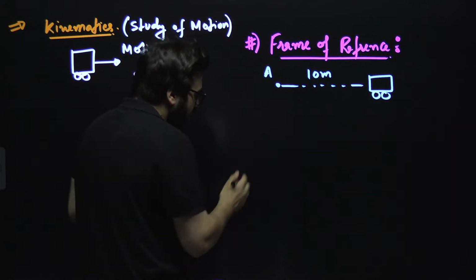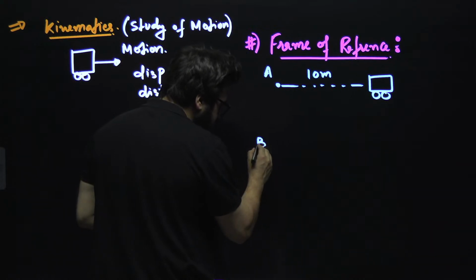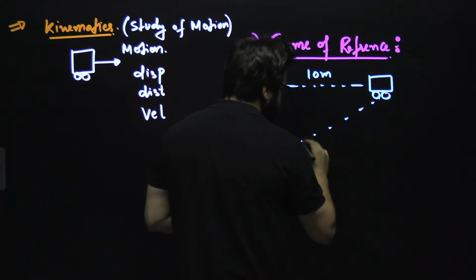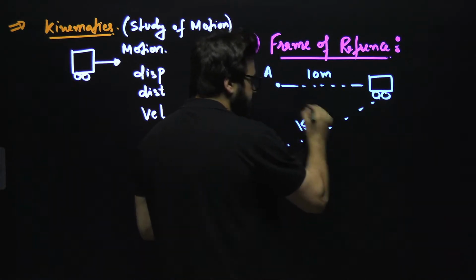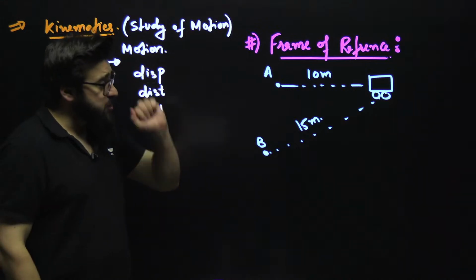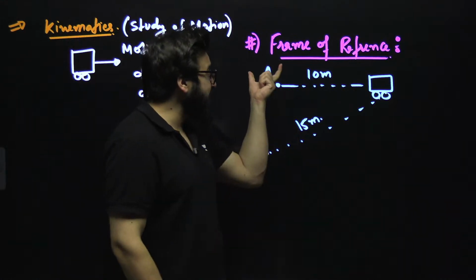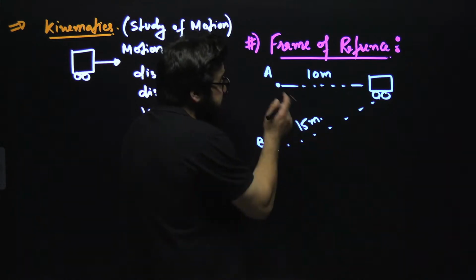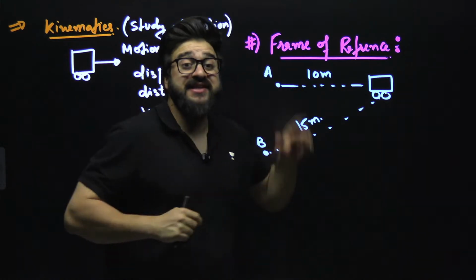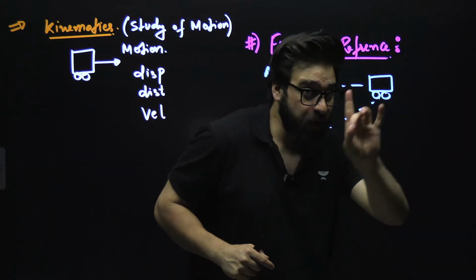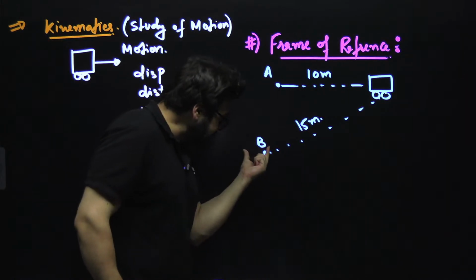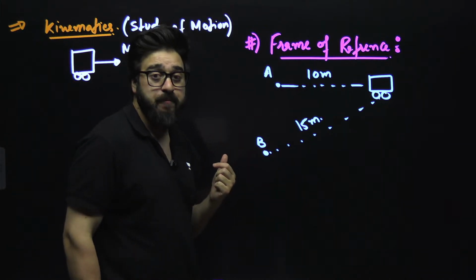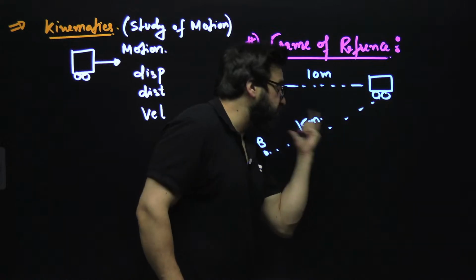Let's suppose we have got a point B over here. I'm saying that from point B, this car is, let's suppose, 15 meters away. If we consider point A as a frame of reference, then this car is 10 meters away. I hope you are getting me. And when we consider point B as a frame of reference, this car is 15 meters away.